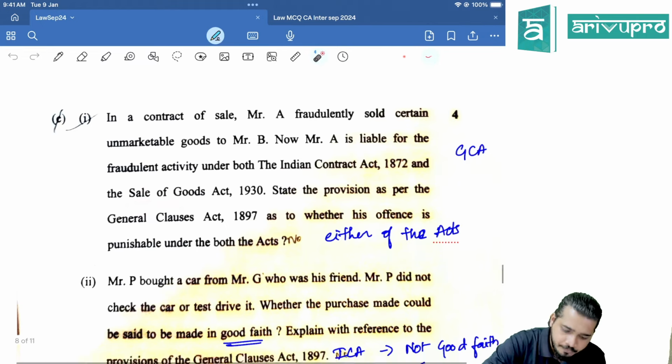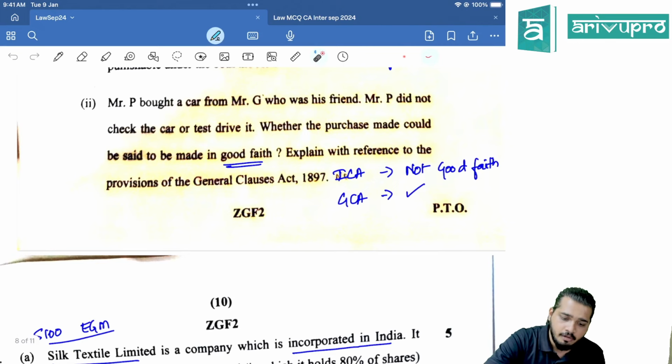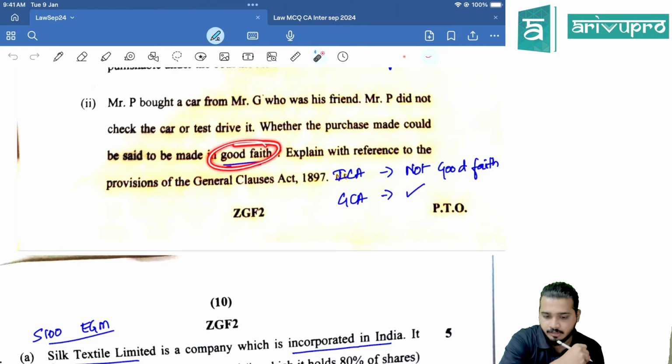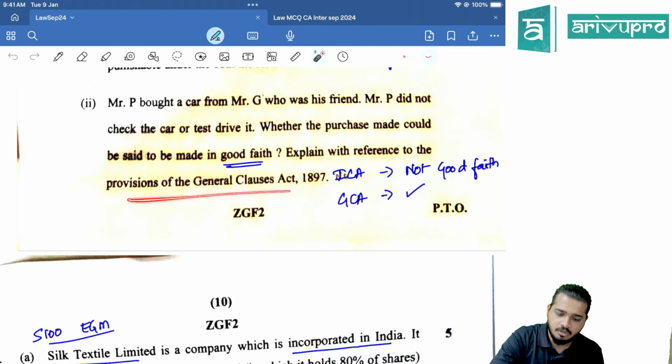No, any one. Mr. P bought a car from Mr. G, who was his friend. Mr. P did not check the car or test drive it. Whether the purchase made could be said to be made in good faith. Explain with reference to GCA.